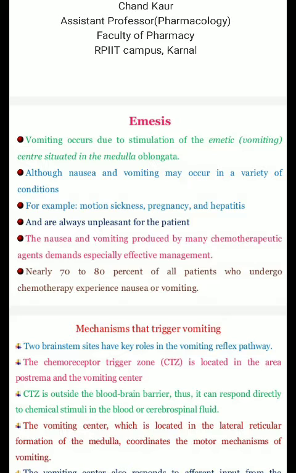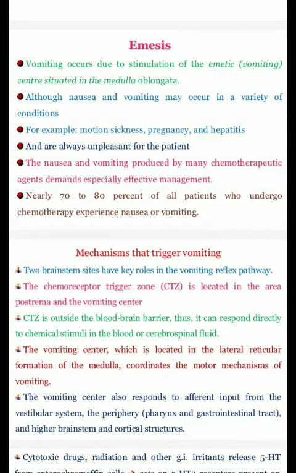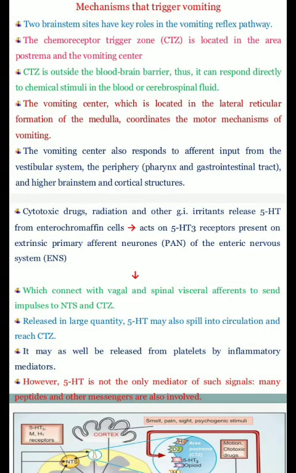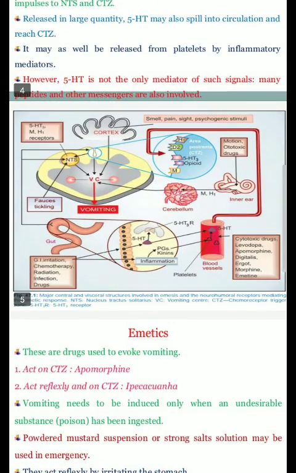Nearly 70 to 80% of all the patients who undergo chemotherapy experience nausea and vomiting. Let's discuss the mechanisms that trigger vomiting. Two brainstem sites have a key role in the vomiting reflex pathway, that are CTZ and NTS. CTZ is the chemoreceptor trigger zone and NTS is the nucleus tractus solitarius. Through this diagram, let's understand the mechanism of vomiting.